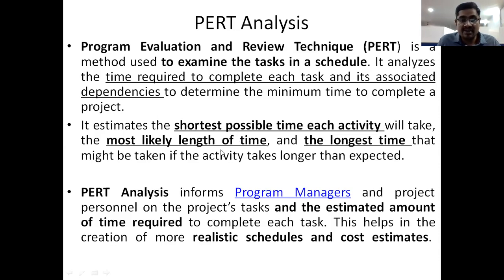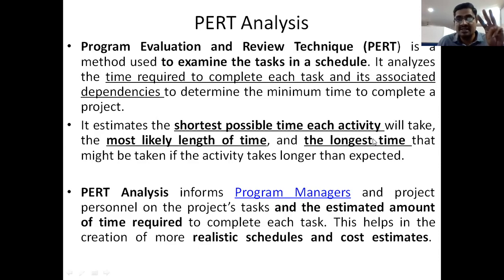Please remember this carefully. In this PERT analysis, we need to examine the time for each and every task. This estimation of time is based upon 3 timings: shortest possible time, most likely time, which means normal time, and longest time.